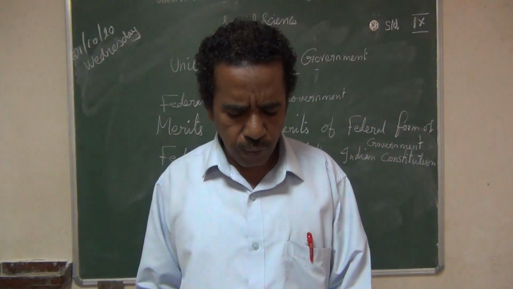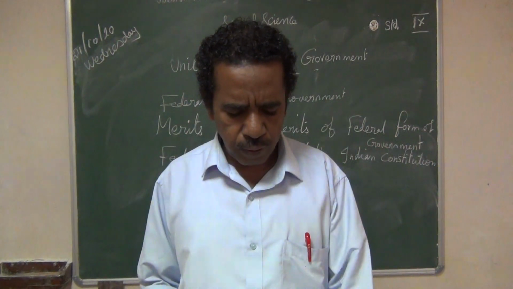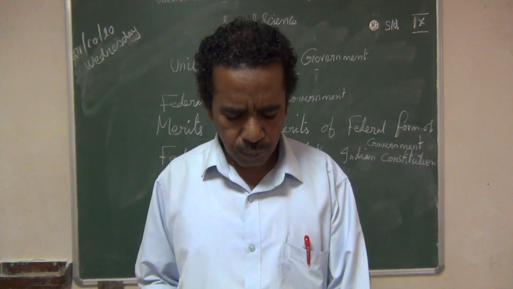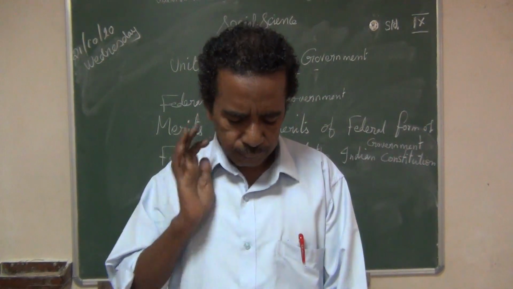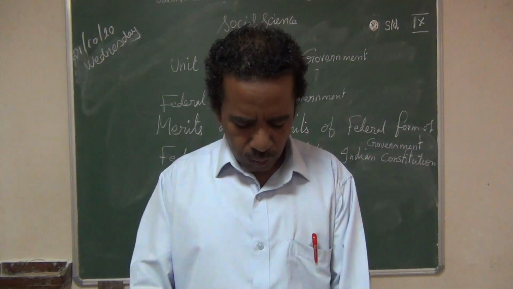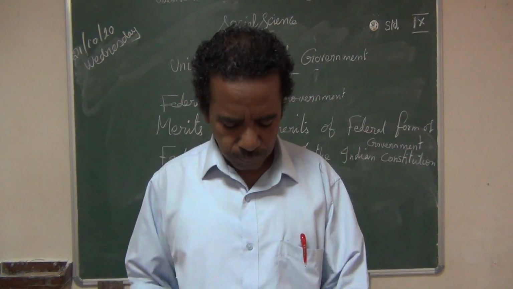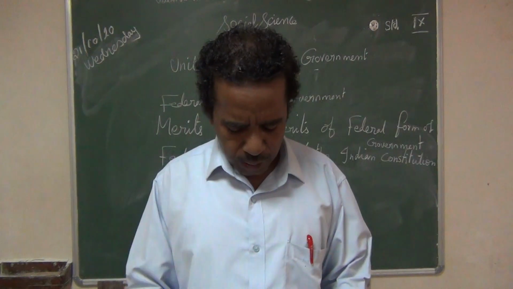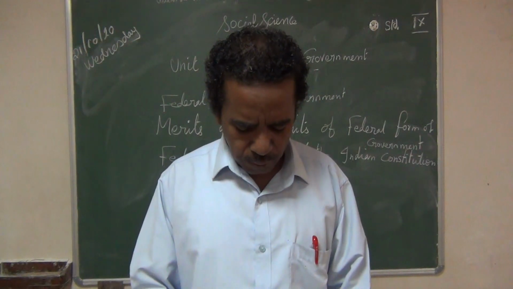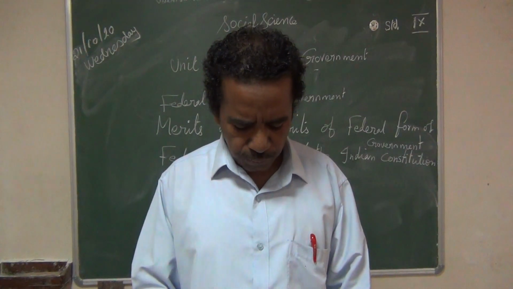Okay, we see some of the answers now. What I taught from this topic, now we mark some of the answers. First one, fill in the blanks. First one, dash and dash are the few examples for unitary form of government.